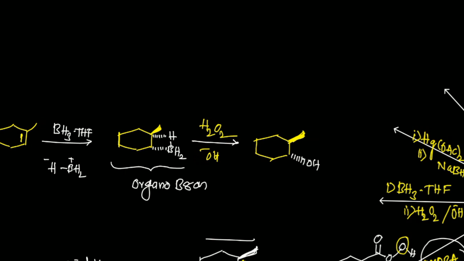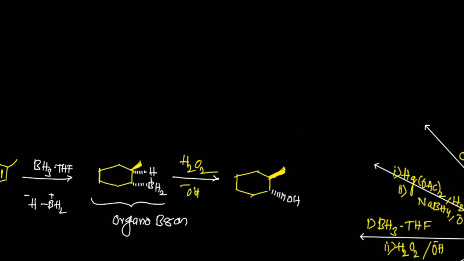The second step is oxidation, and the reaction is called a hydroboration reaction, which is always a syn addition reaction, and stereoselective.